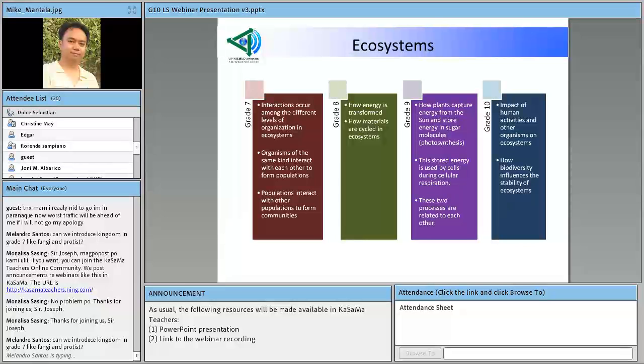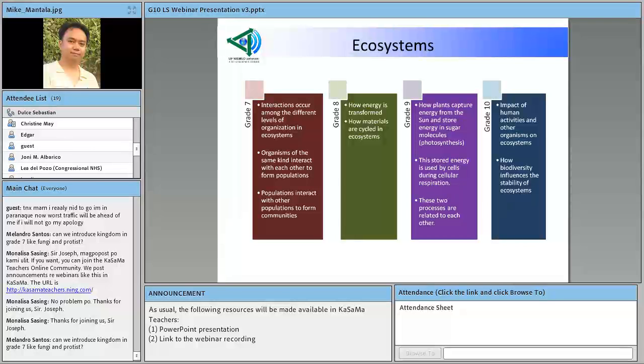I would like to emphasize also the fact that when we teach in grade 10, it is necessary that we become familiar with the different concepts that the students have taken up from grade 7 to grade 9, so that we will know how to proceed when they are already in grade 10.